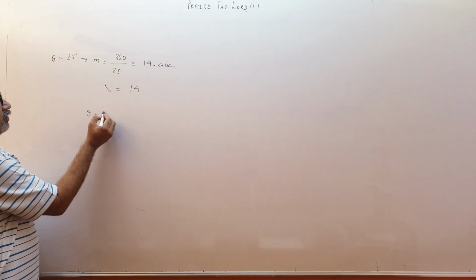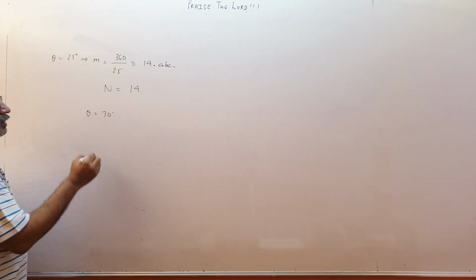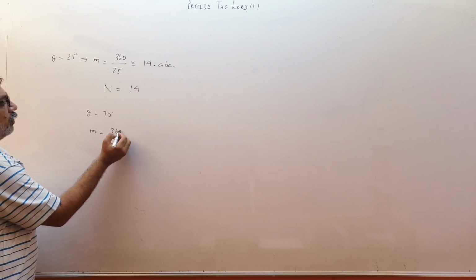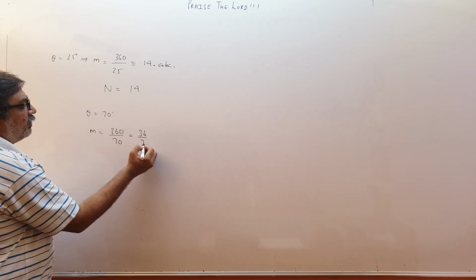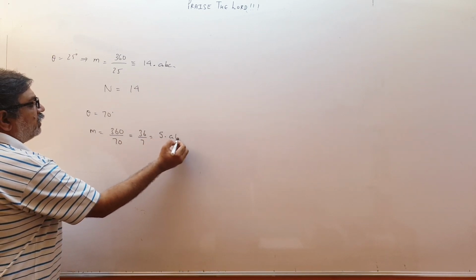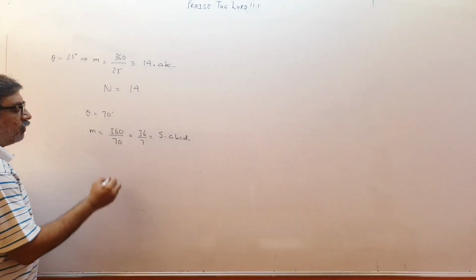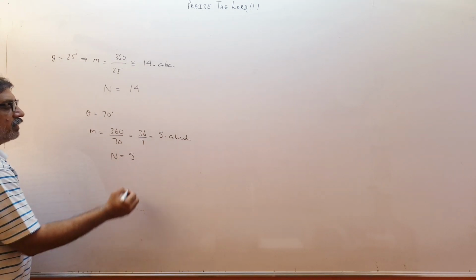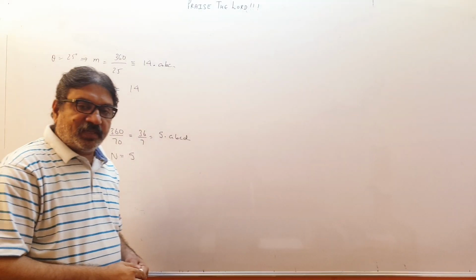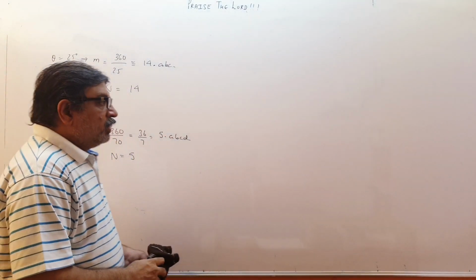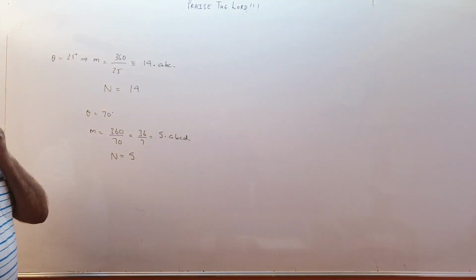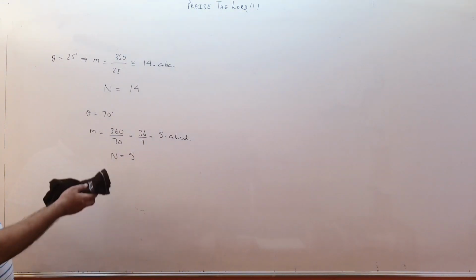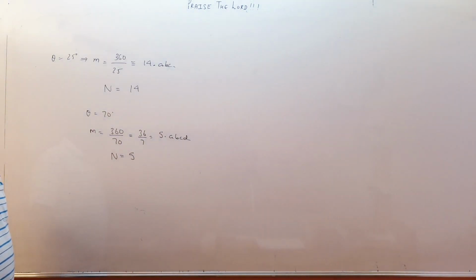Supposing theta is 70 degree, then what will be m? 360 upon 70. So that will be 36 upon 7. That will be 5 point A, B, C, D, something like this. So what will be the number of images? That will be 5. You have to think like this. Okay, please copy this also. When the ratio of 360 and theta is not an integer, then what is to be done? These 2 examples I have given you to get the number of images.